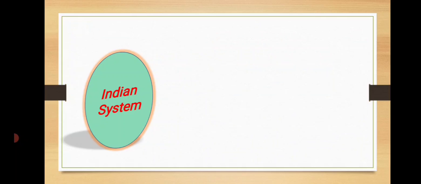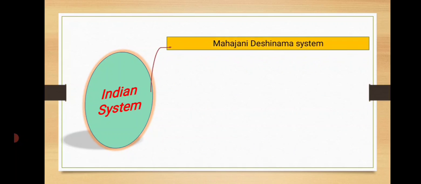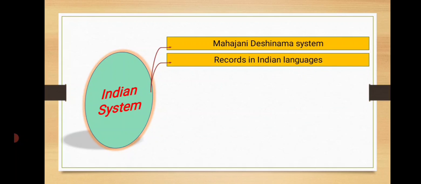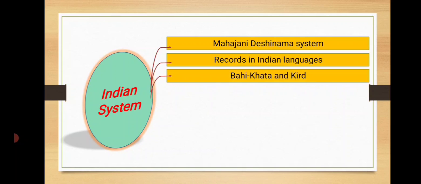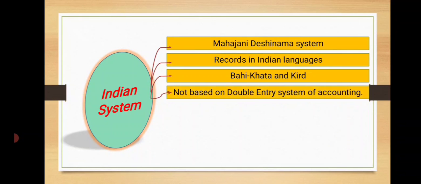First we will see the Indian system. This system of accounting is also known as the Mahajani Marwadi Deshi Nama system, etc. It is the most traditional and conventional system of accounting. Records are kept or maintained in different languages such as Kird and Bahikhata.